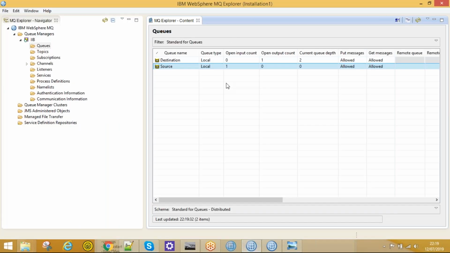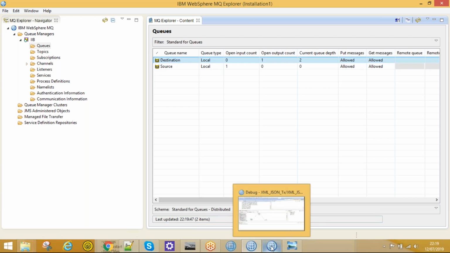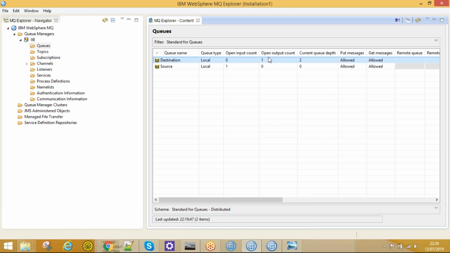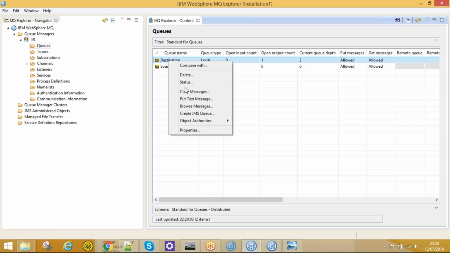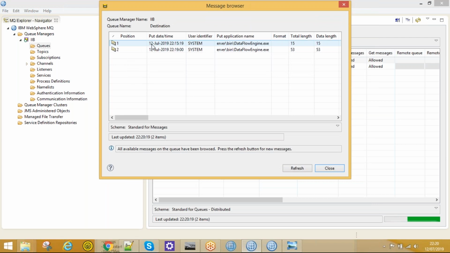Let's see that message in the Explorer. Just click on refresh. In the destination queue, we have two messages. And if you look at here, the open output count is incremented to 1, because once we process the message, this queue is being used as an output queue, right? So that count is incremented to 1. Let's see those two messages. We can see them in RFH util, and from here as well. Right click on that, click on browse message, and there are two messages.